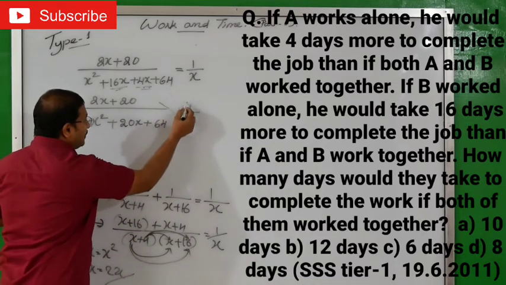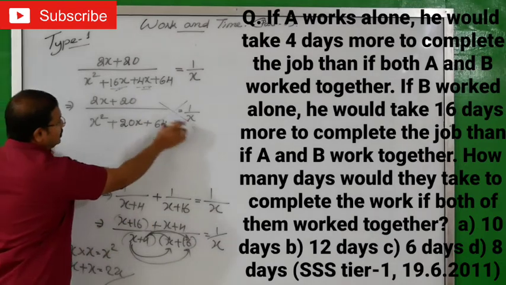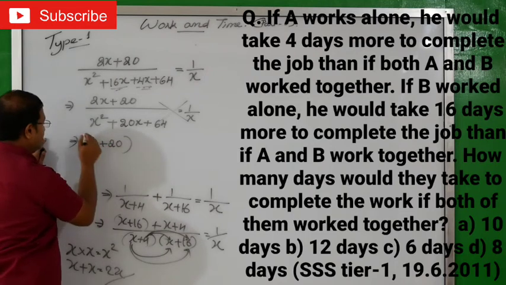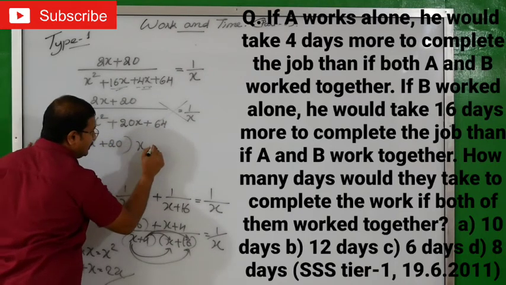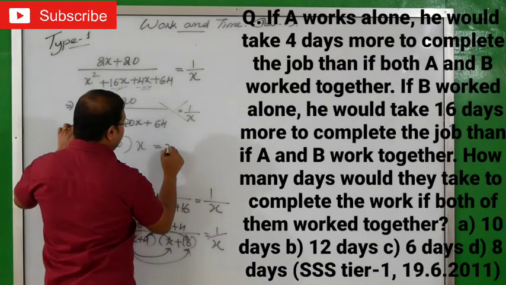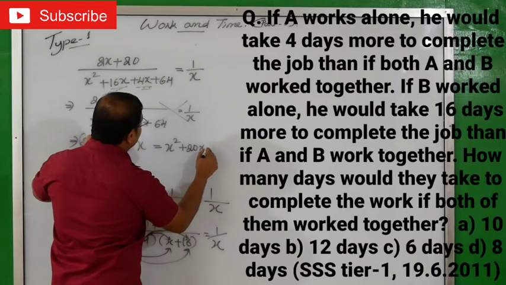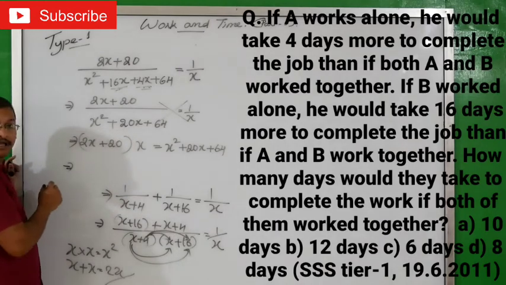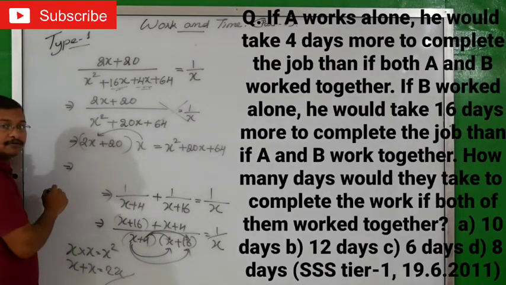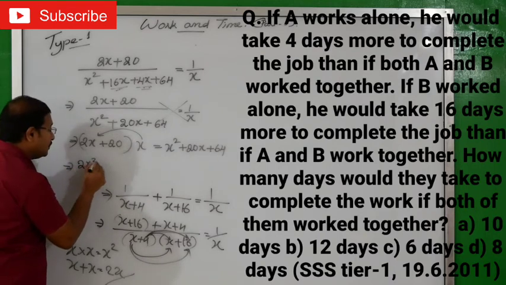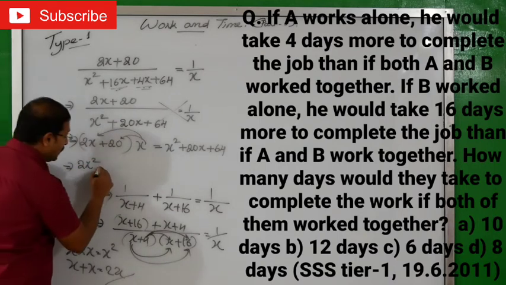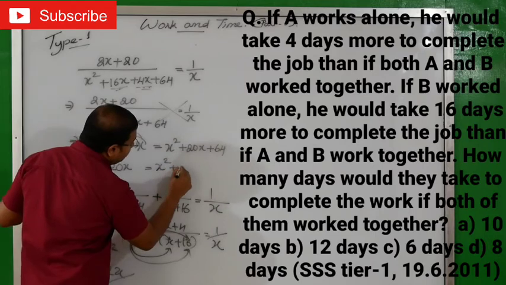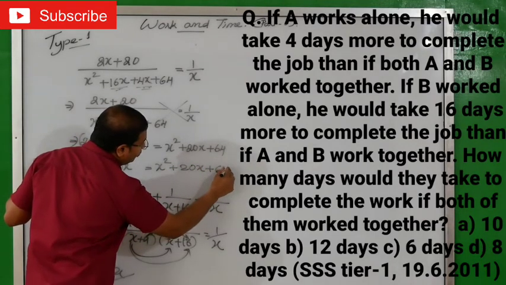Ready? Now we'll cross multiply. This way we'll cross multiply. So this implies 2X plus 20 into X equals X square plus 20X plus 64. Into 1 means no need, right? Ready? This implies we will open the bracket. X into 2X, 2X square. Again X into 20, plus 20X, equals X square plus 20X plus 64.